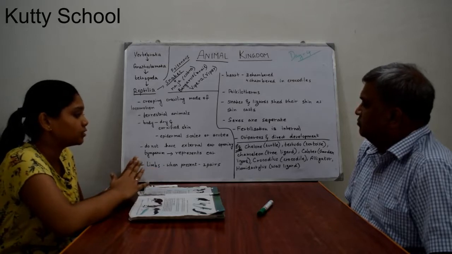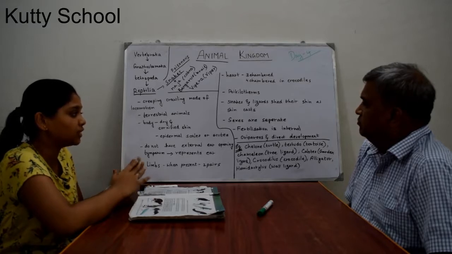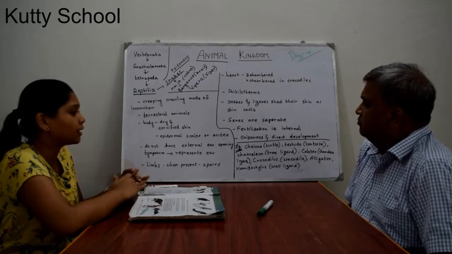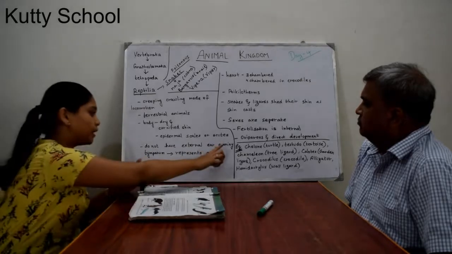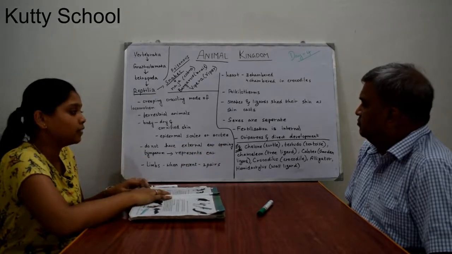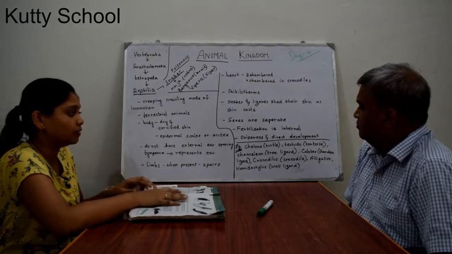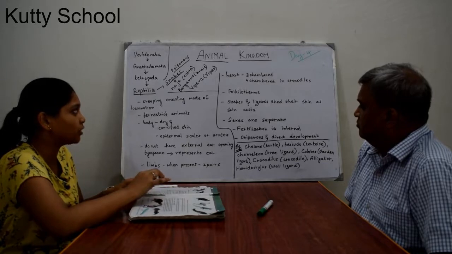Fertilization is internal, where the male and female gametes fuse inside the body. These organisms are egg-laying, which is oviparous, with direct development, directly from the egg. No larval stages are available.